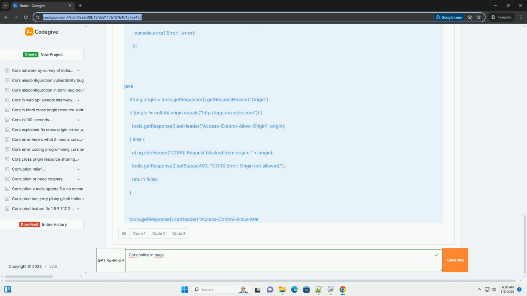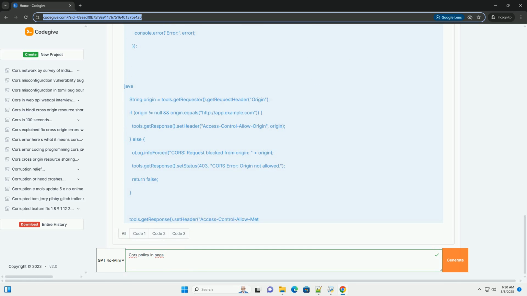Consider CSP, Content Security Policy. While not directly related to CORS, CSP is another important security mechanism that can help prevent cross-site scripting, XSS, attacks. CSP allows you to specify the sources from which the browser is allowed to load resources.